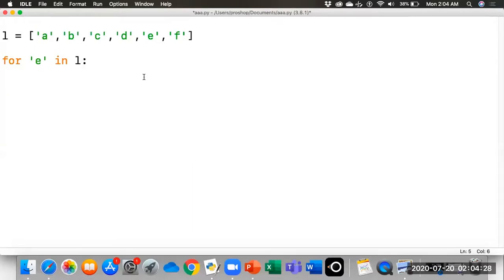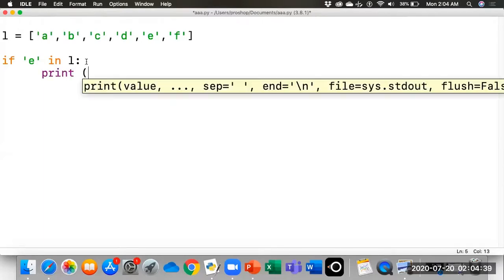We will use the if statement. If E is in L, then we can simply print some statement. For example, we can say that E is found in list L.